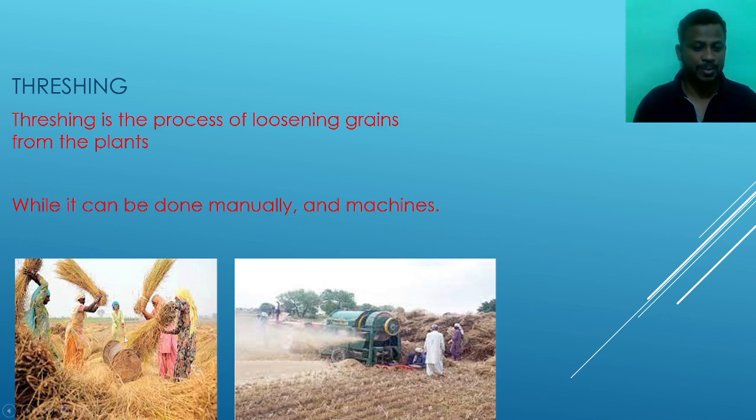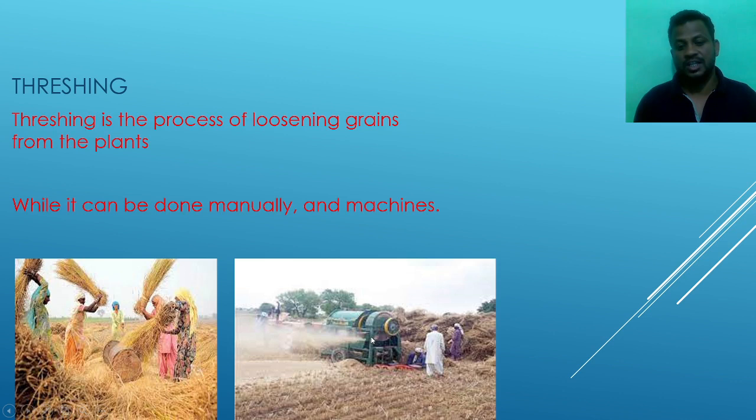Here we can see the people are removing the grains or the seeds from the plants by beating them against hard substances or rough surfaces. On the right side, we see the farmer using modern technology, that is the threshing instruments, to remove the seeds from the plants.